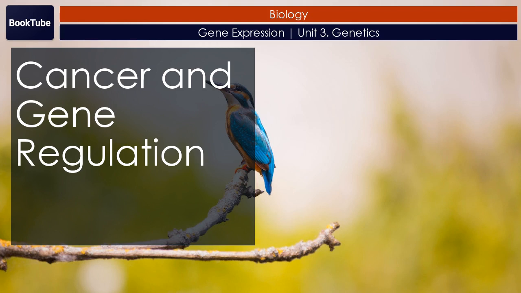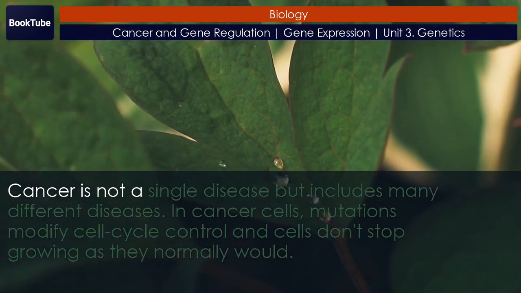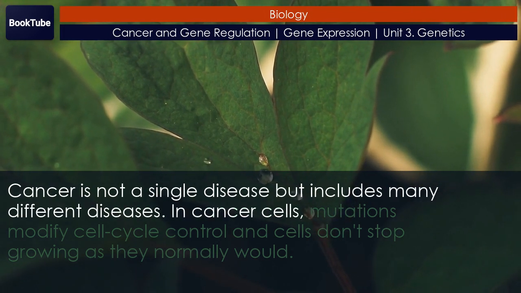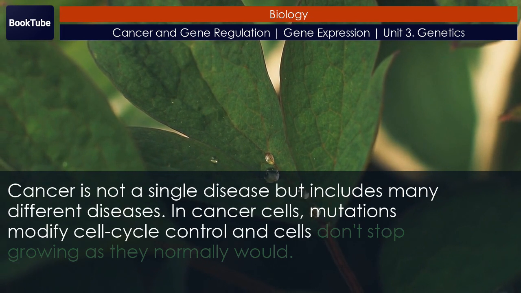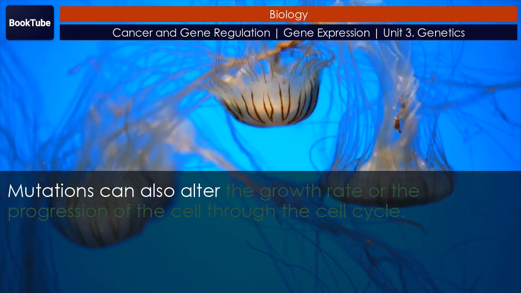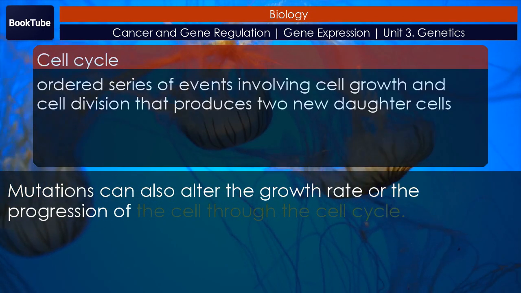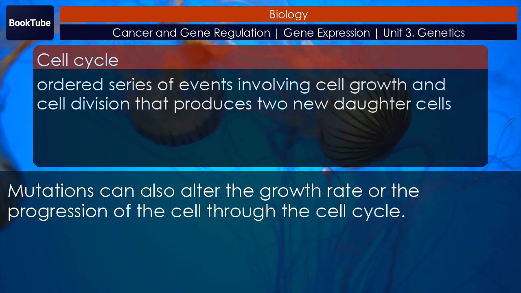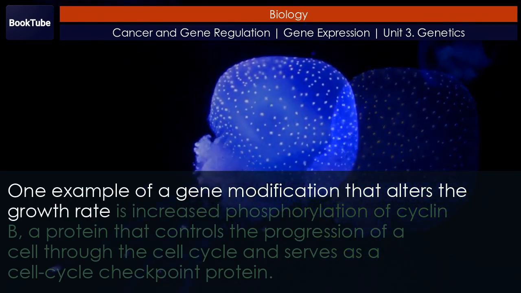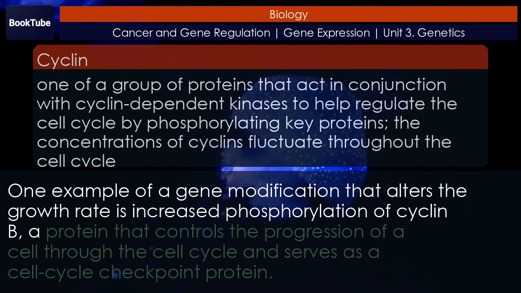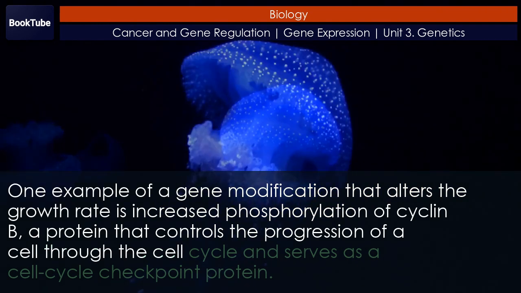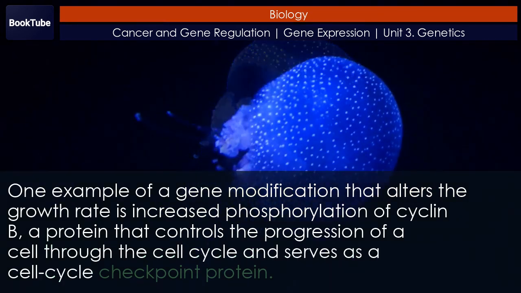Cancer and gene regulation. Cancer is not a single disease but includes many different diseases. In cancer cells, mutations modify cell cycle control and cells don't stop growing as they normally would. Mutations can also alter the growth rate or the progression of the cell through the cell cycle. One example of a gene modification that alters the growth rate is increased phosphorylation of cyclin B, a protein that controls the progression of a cell through the cell cycle and serves as a cell cycle checkpoint protein.